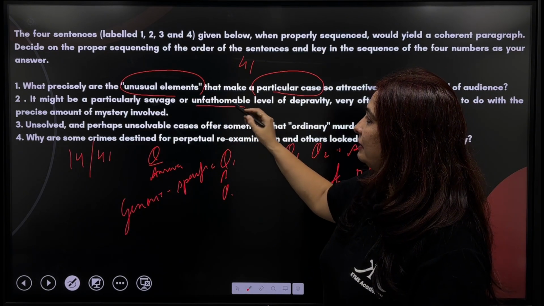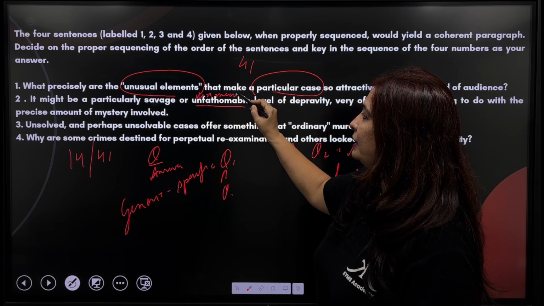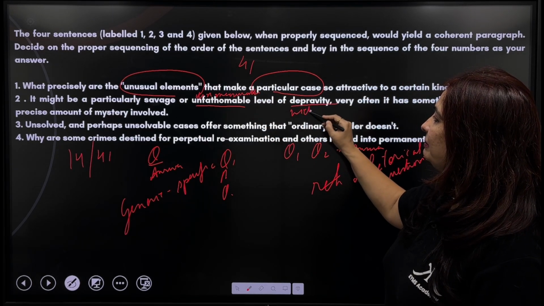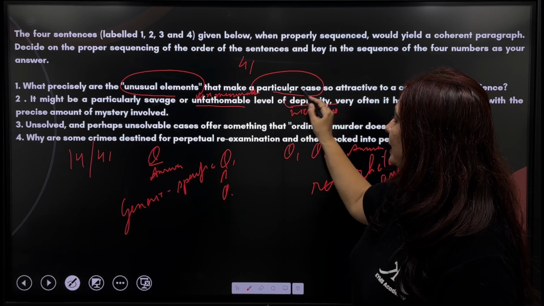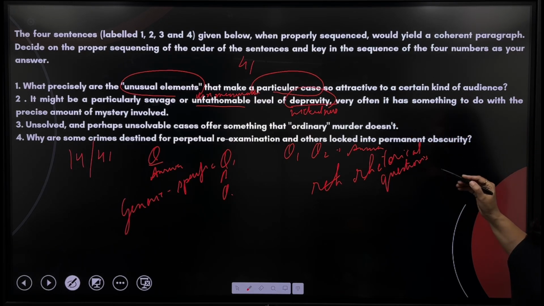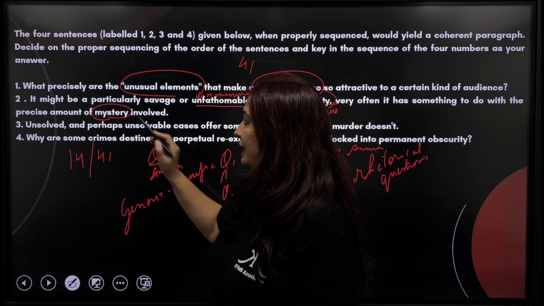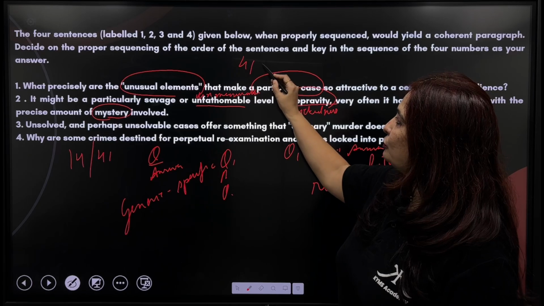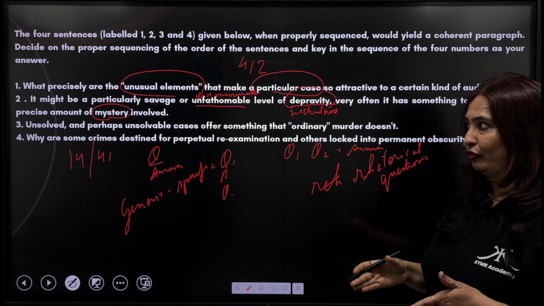Now what is unfathomable? Something that cannot be measured, unmeasurable. Okay, and depravity is what? Depravity means wickedness. Okay, so this is obviously one element, and second element is what? Very often it has something to do with the precise amount of mystery involved. So mystery is another element. So definitely I can keep 2 after 1. So 4, 1, 2 is the right sequence as of now.